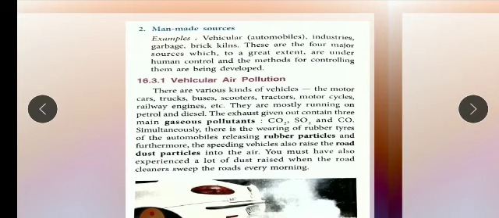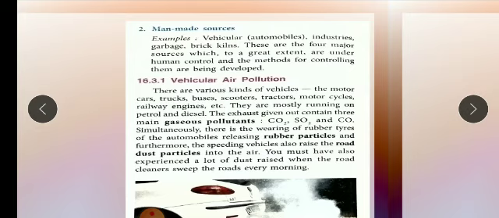Examples are vehicular exhaust. When vehicles run fast on the road, there is dust in the air, so that also adds. And when the rubber tires of automobiles wear out, they release rubber particles into the air, which also causes air pollution.